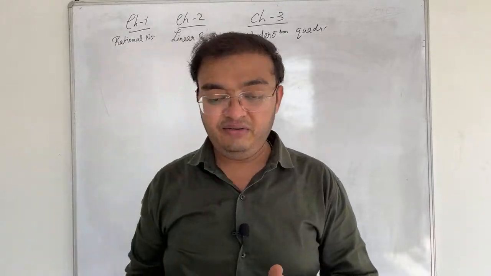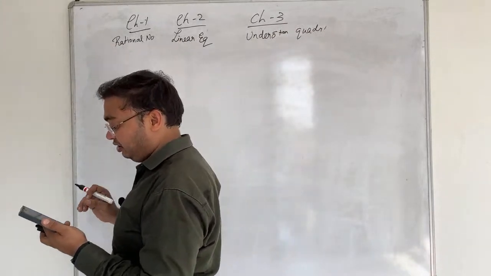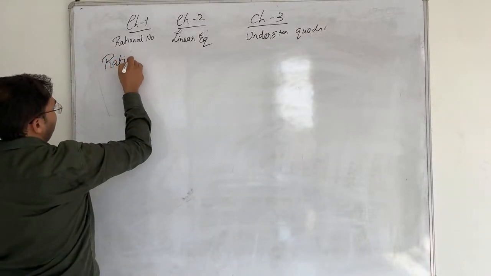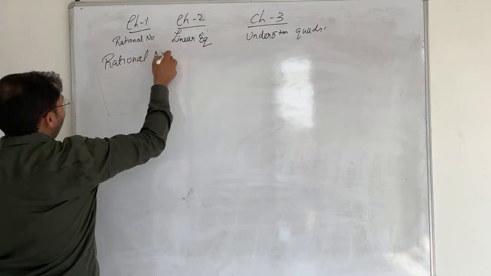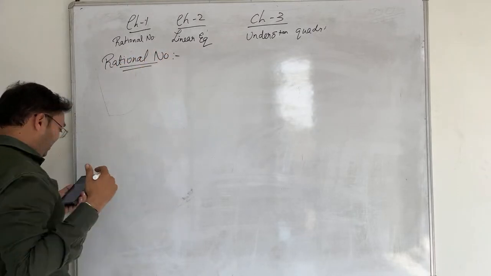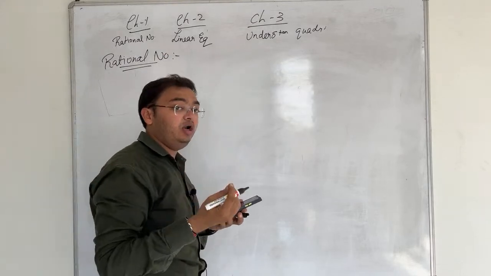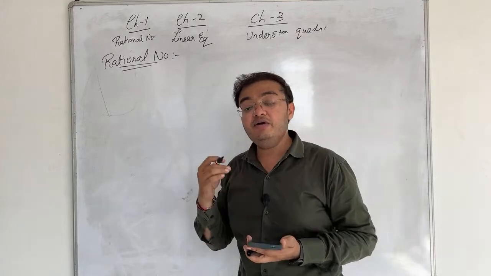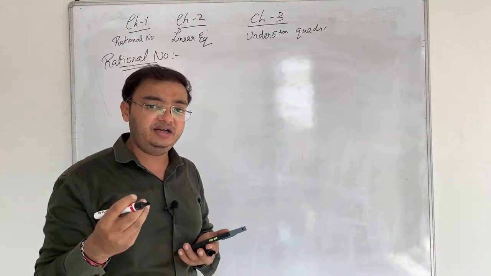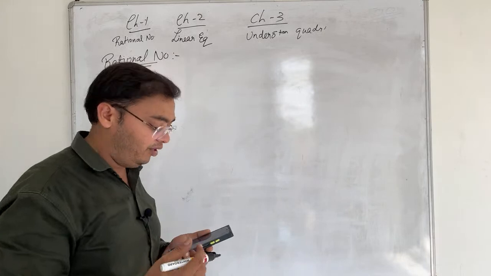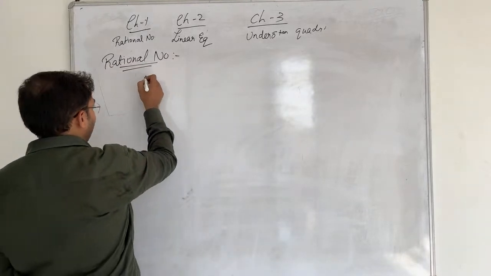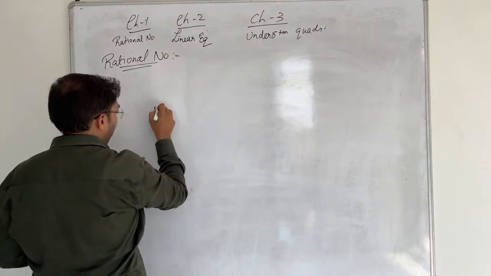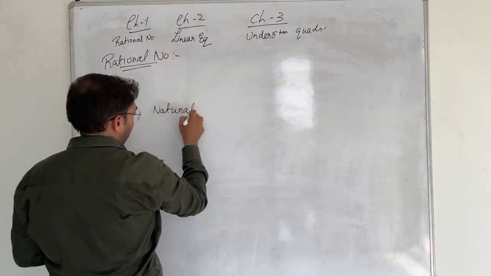Chalo, now today without wasting any time, first of all we are going to learn what a rational number is. When we come to rational numbers, we have learned from the lower grades many types of numbers: whole numbers, natural numbers, then integers, then rational numbers. How these are all interrelated to each other is very important. First of all we had learned that there are natural numbers.